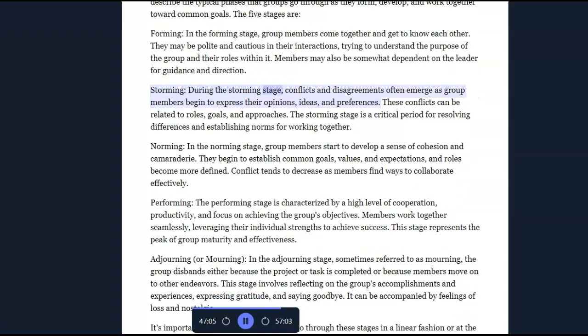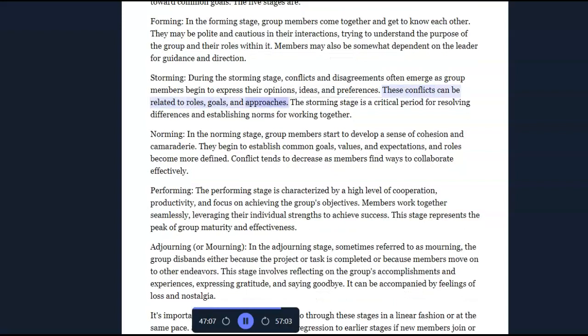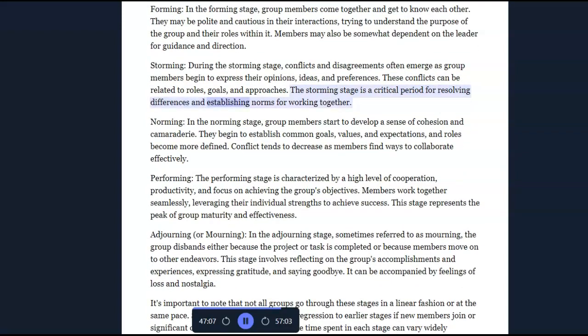Storming. During the storming stage, conflicts and disagreements often emerge as group members begin to express their opinions, ideas, and preferences. These conflicts can be related to roles, goals, and approaches. The storming stage is a critical period for resolving differences and establishing norms for working together.